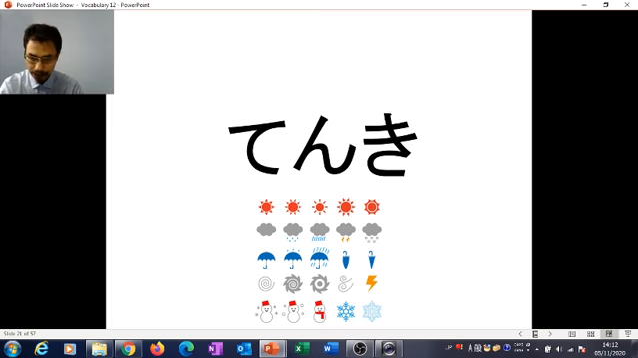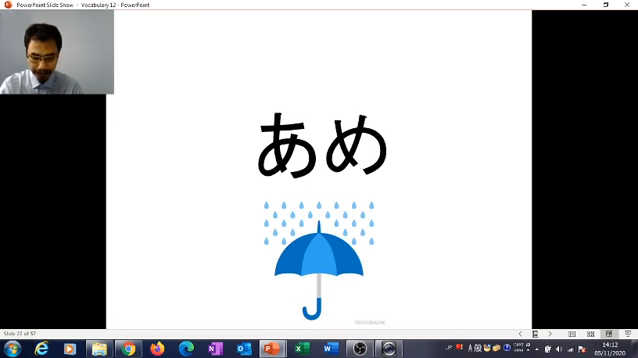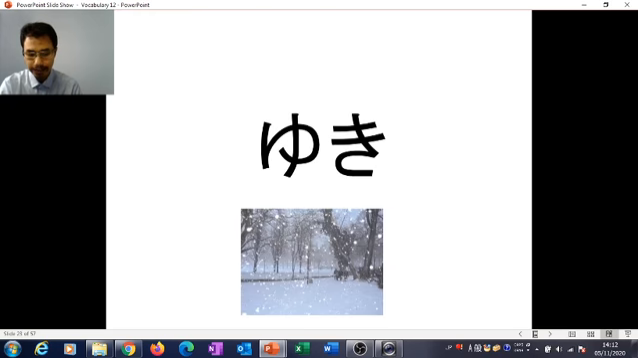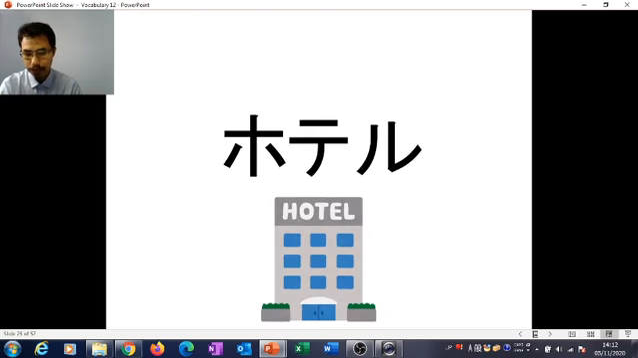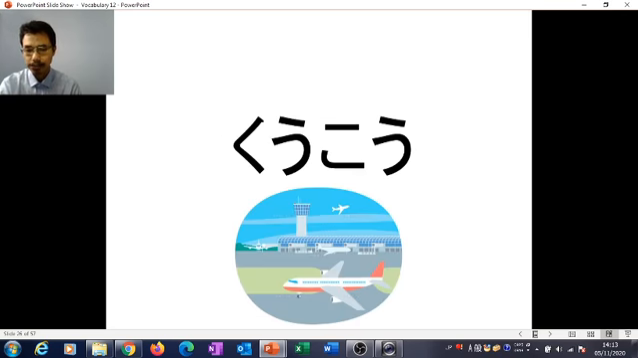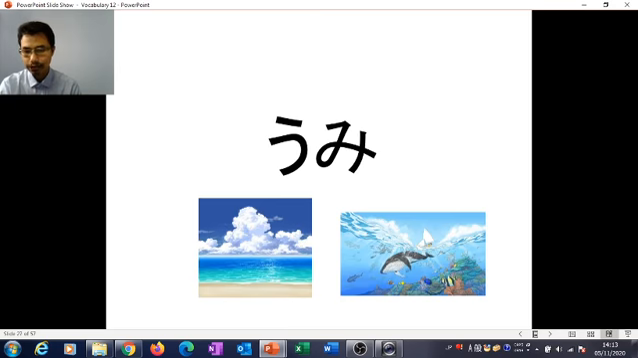So weather. Ame is rain or rainy. Yuki is snow or snowy. Kumori is cloudy. And then the next one is not about weather anymore. Hoteru is hotel. You need to be careful with the pronunciation, hoteru. Kuko is airport. Umi is sea or ocean.